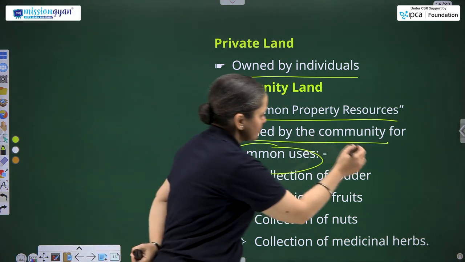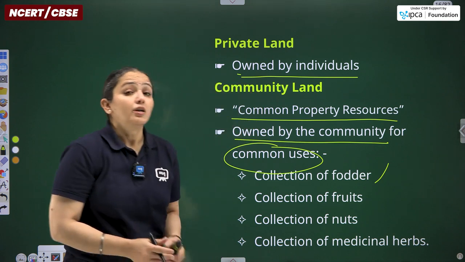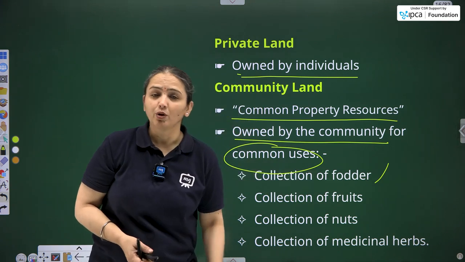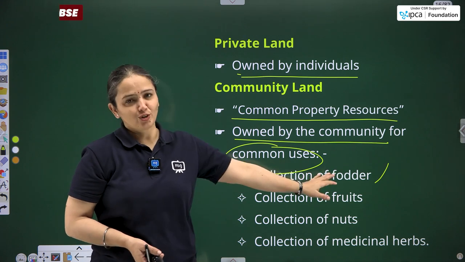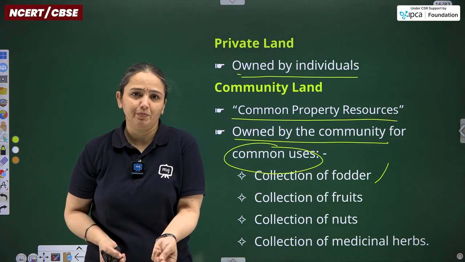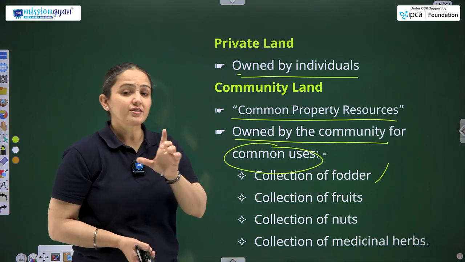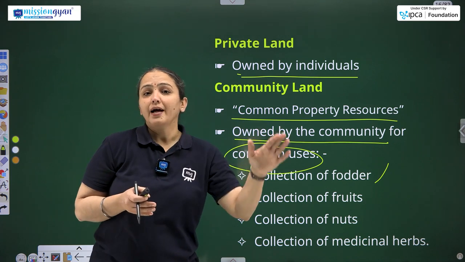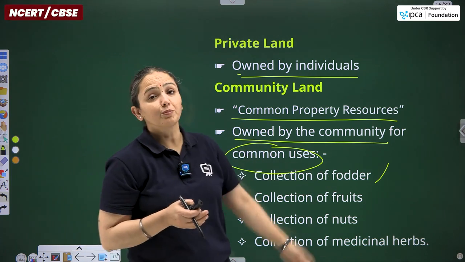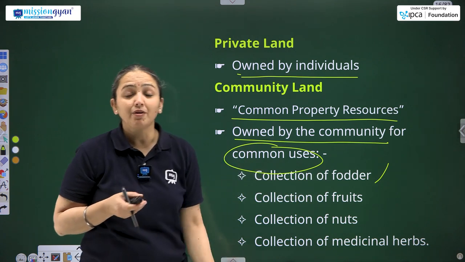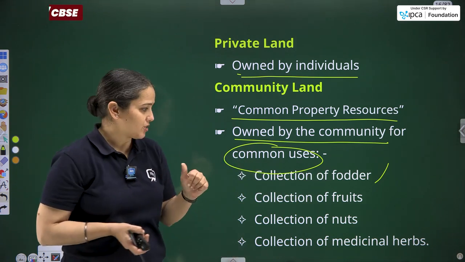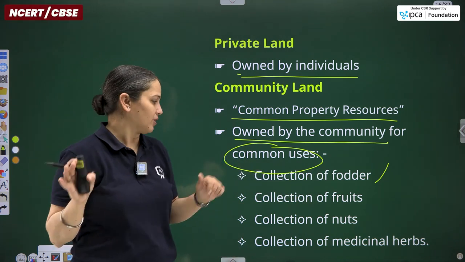Examples are collection of fodder. Fodder is the food crop of the animals, and for the humans it is not fodder, that is the food crop itself. So food and fodder, there is a difference between the crops grown for animals and humans. So fodder is the crop grown for the animals, and collection of fodder can be done from the community land in the villages by doing the agriculture of that particular crop.